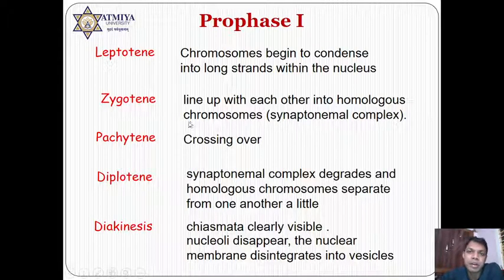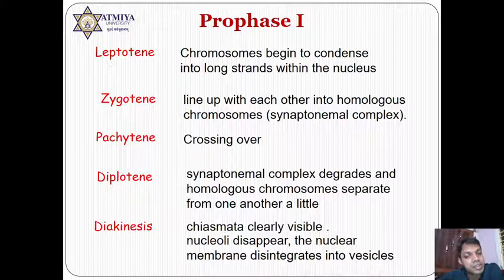In the zygotene phase, all the homologous chromosomes line up and come close to each other, forming the synaptonemal complex. Then the third phase is pachytene, where crossing over occurs. Then diplotene, in which the synaptonemal complex is degraded. After crossing over, branch migration occurs and genes are exchanged properly in the diplotene stage. And in diakinesis, the chiasmata will be clearly visible, and the nucleoli will disappear.